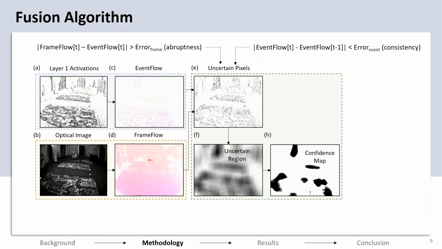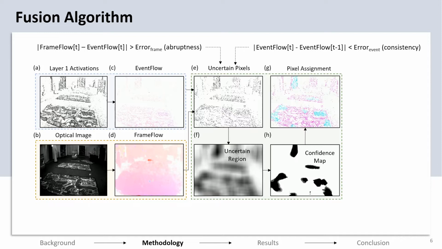The points with high confidence score indicate the presence of an external object, which needs to be taken from the event pipeline, and the other pixels should be taken from the more reliable frame output. Therefore, this decides whether to use the final fused output pixel from the frame output or event output. This is shown as pixel assignment here. The green pixels are taken from the event pipeline, whereas the pink pixels are taken from the frame pipeline's output.